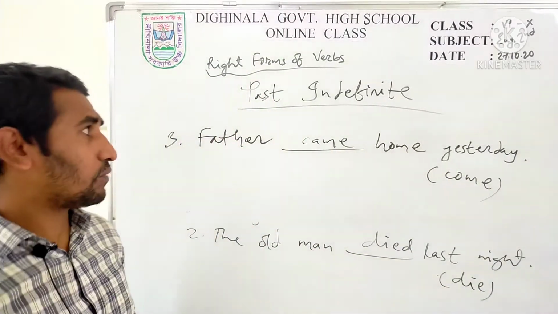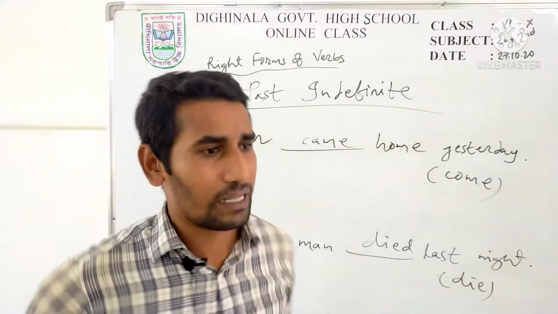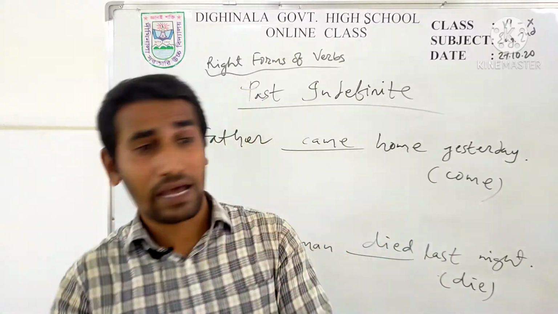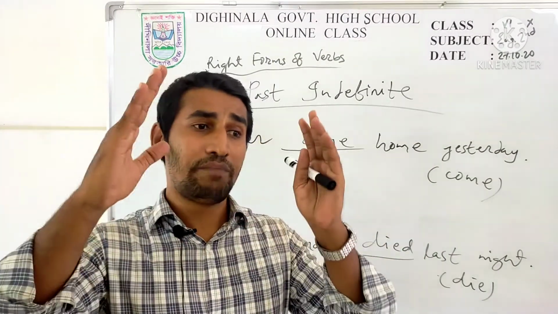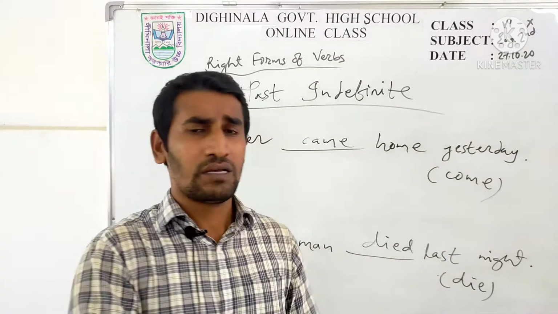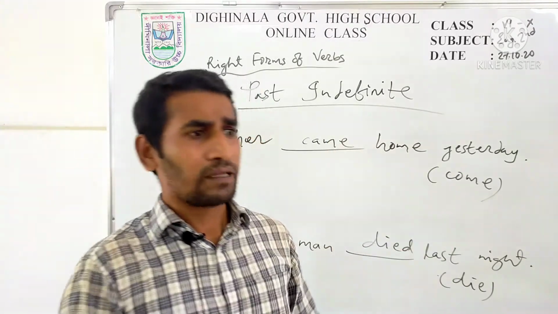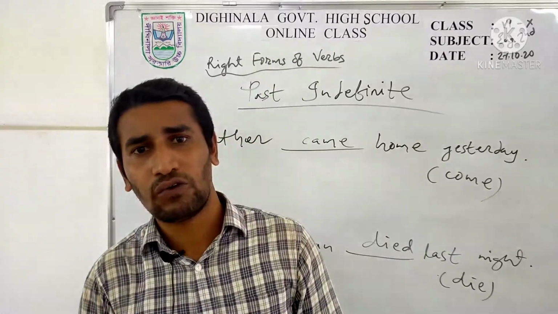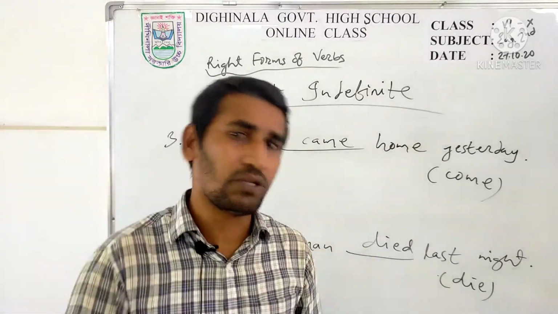Okay, so these are the uses of past indefinite tense, and it is very easy. Again, I told you that if there are last plus time, if there is yesterday, if there is ago, if there is once, these are the adverbs, or the indications of past indefinite tense. Just follow this example at home very well. I think your excellency, your proficiency will increase.